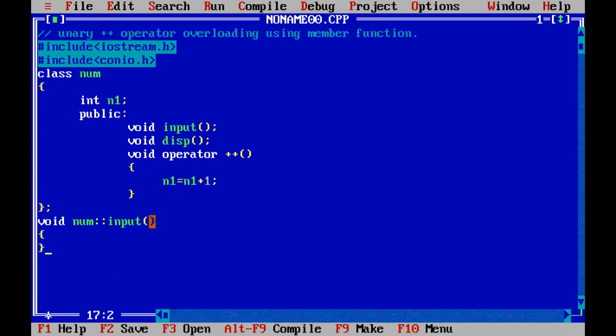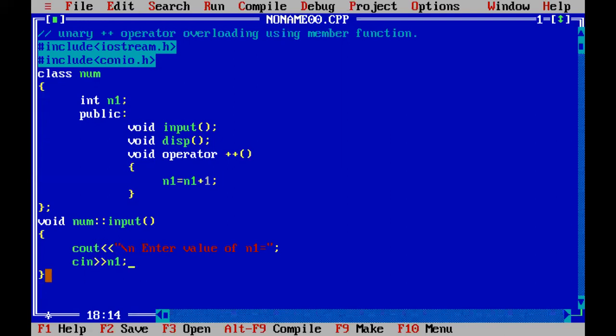But here in this case, the input function doesn't accept any argument, so empty brackets. Fine. So in this way, you can define any member function outside of the class using the scope resolution operator. Now, here I am passing the message to the user, enter value of n1, and this value is stored in the n1 variable.